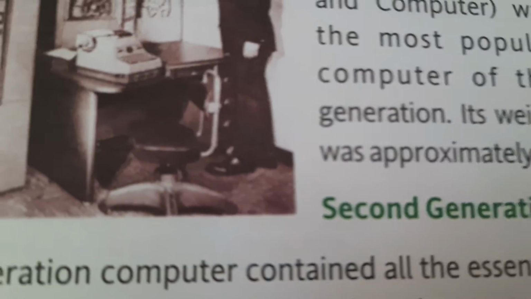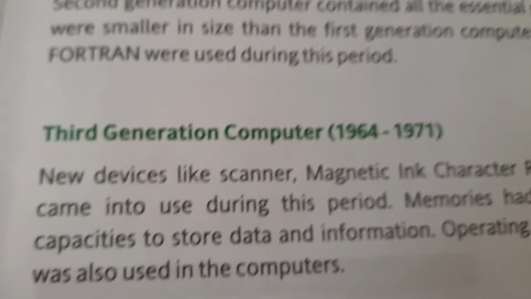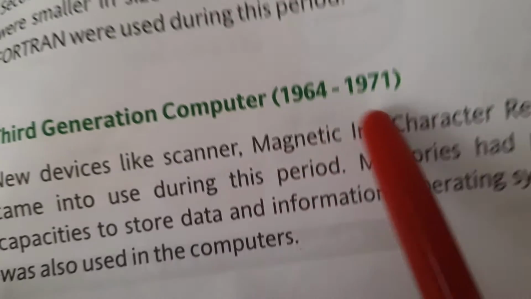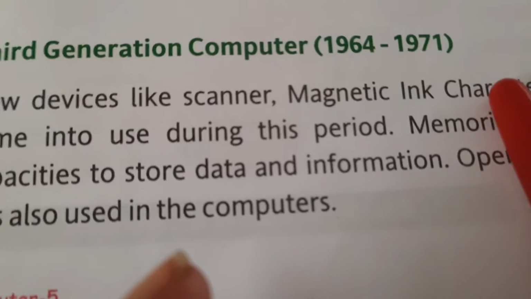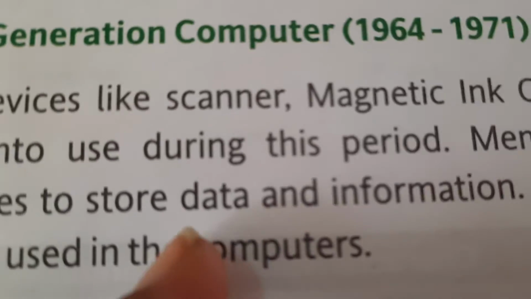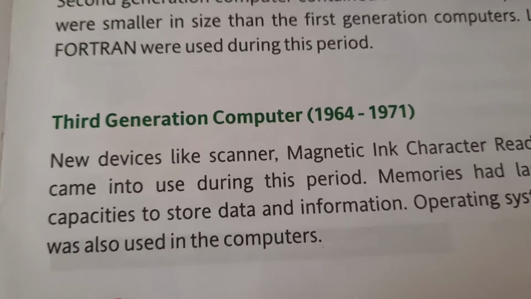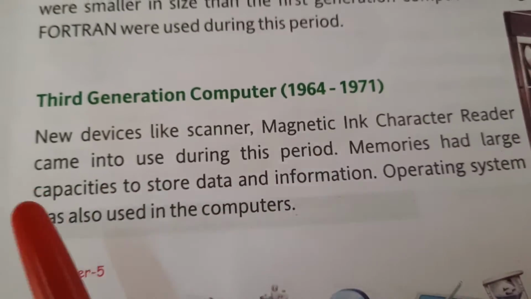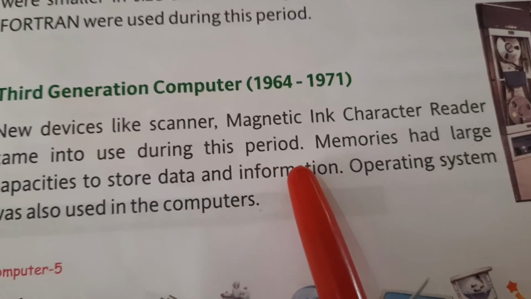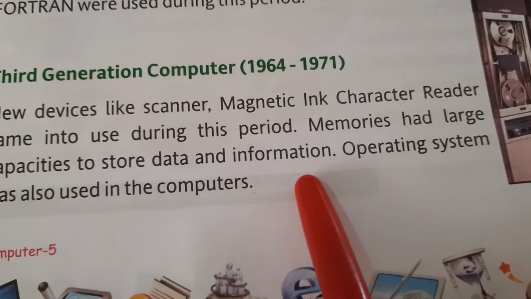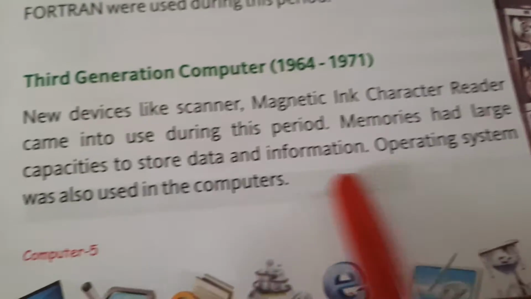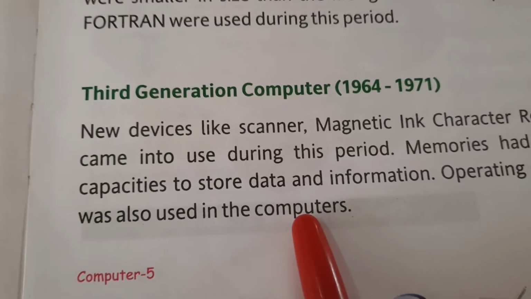Okay, children. Now, third generation computer, 1964 to 1971. New devices like scanner and magnetic ink character reader came into use during this period. Memories had large capacities to store data and information. Operating system was also used in this computer.